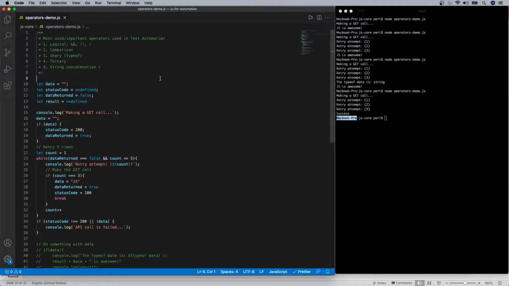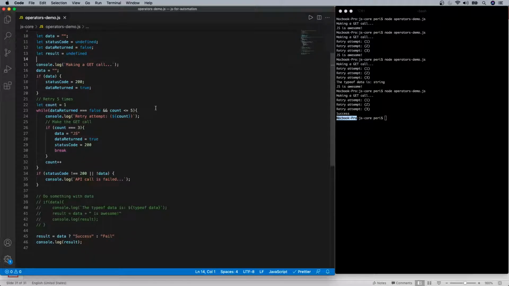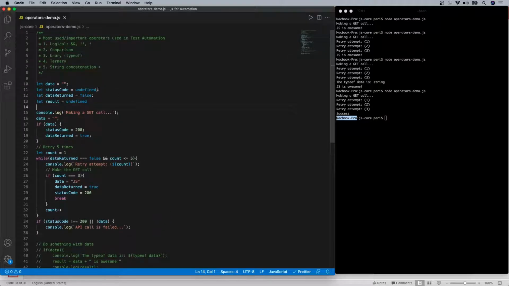Believe me, these are the most used set of operators on the test automation side. But there are others also, we can use different types of other operators like unary plus and arithmetic. We have used a lot of assignment as well, right? You can see that this is all the assignment operator, we're just assigning a value to the variable. So this is pretty much the main use case and most of the use cases of the operators. And we will see a different topic in the next session.